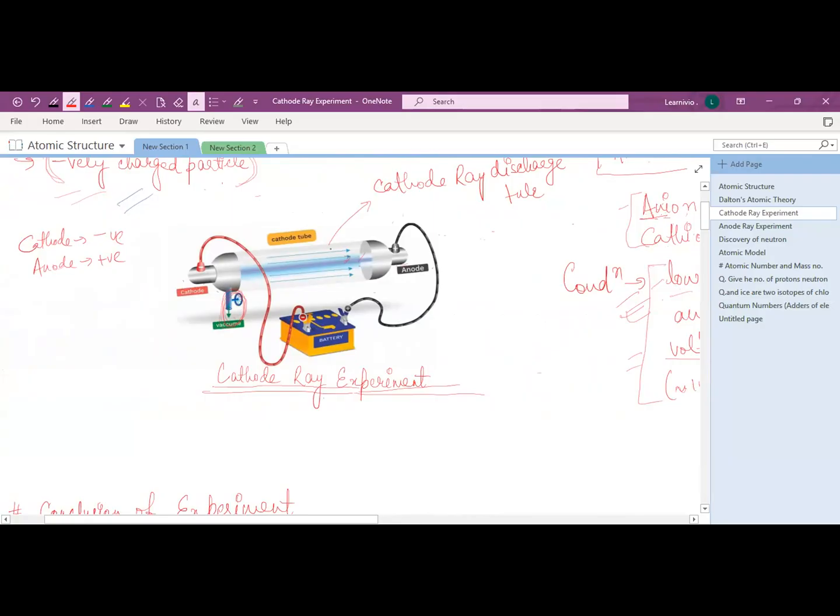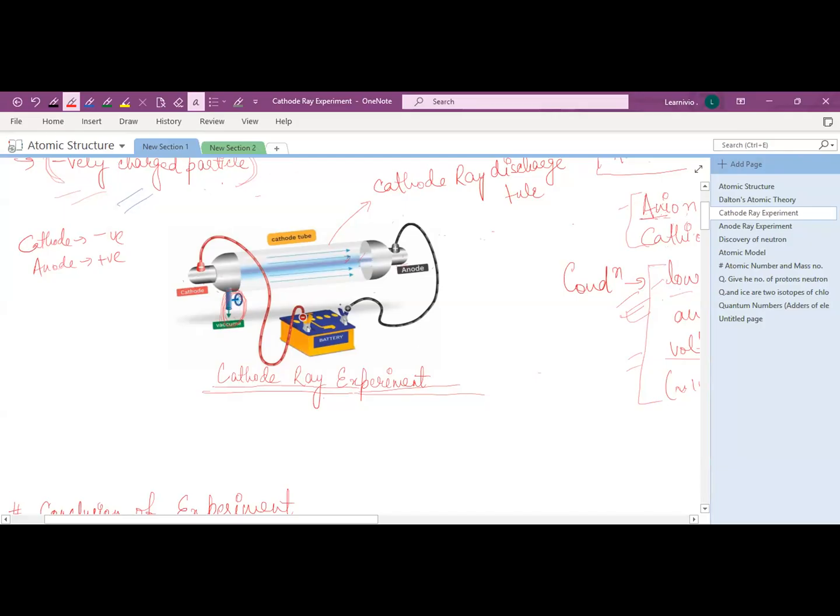What he did, this is a discharge tube. Here are two electrodes, the cathode here, which is negative, and here is the positive electrode, which is known as the anode. From here, he adjusted the different gas pressures by evacuation of the glass tube. And when a high voltage is applied, from here you can see this is an energy source, a battery source, approximately 10,000 volts, which is a very high voltage.